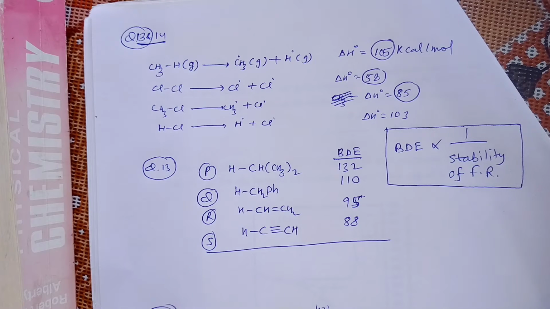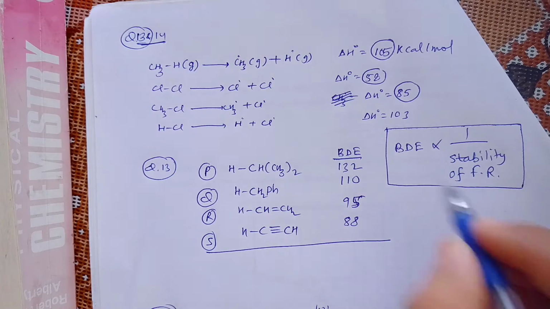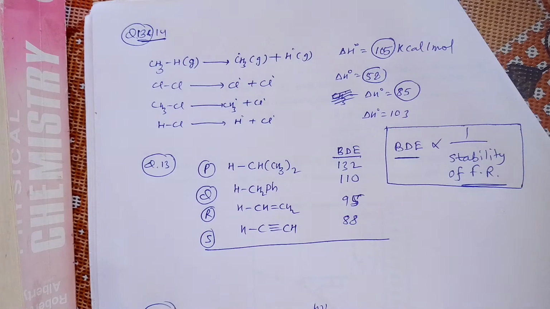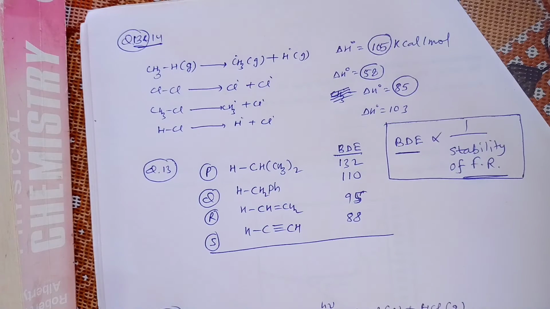This every student knows, and even the teacher tells you in the class that bond dissociation energy cannot be related with the stability of carbanion and carbocation, because they are in polar mediums, and there are solvent effects also for carbocation or carbanion, even if it is in a non-polar medium. But for free radicals which are purely in the gaseous medium or in a perfectly non-polar solvent, they are not influenced by other effects, they are purely influenced by the bond dissociation energy. If bond dissociation energy is higher, then stability of free radical will be lower.